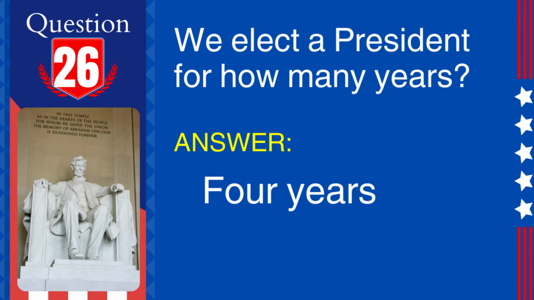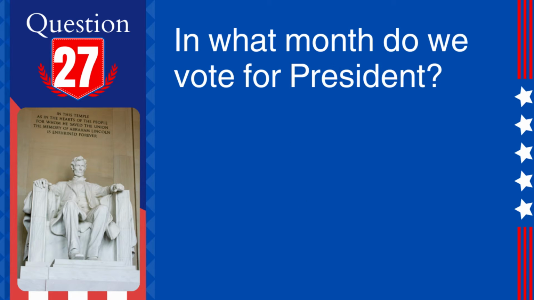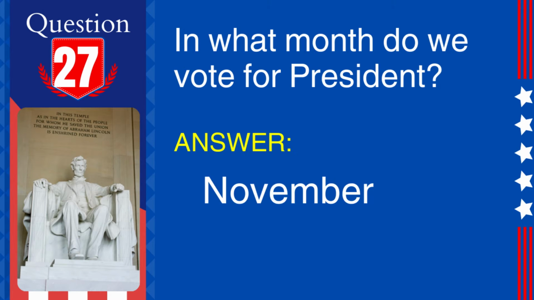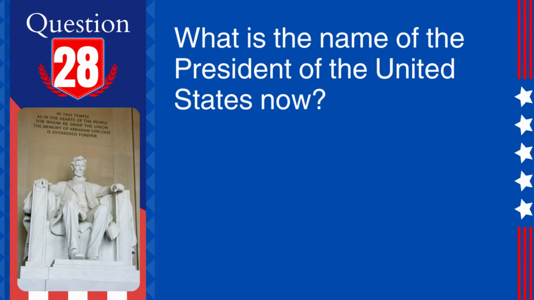26. Question. We elect a president for how many years? Answer. 4 years. Explanation. The president is elected to a 4-year term and can be re-elected for 1 additional term. 27. Question. In what month do we vote for president? Answer. November. Explanation. Presidential elections in the United States are held every 4 years on the first Tuesday after the first Monday in November.